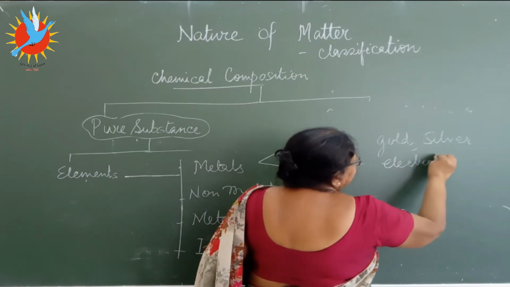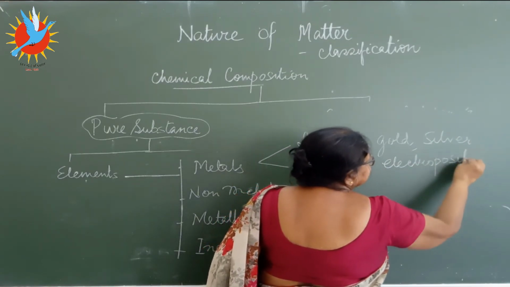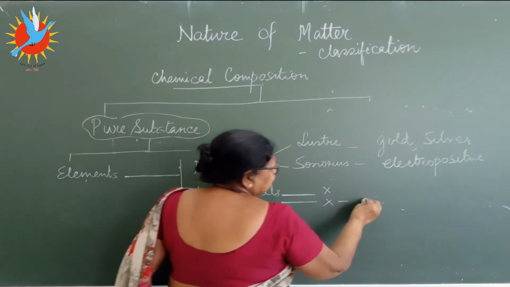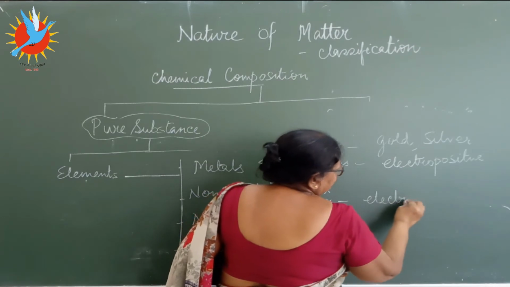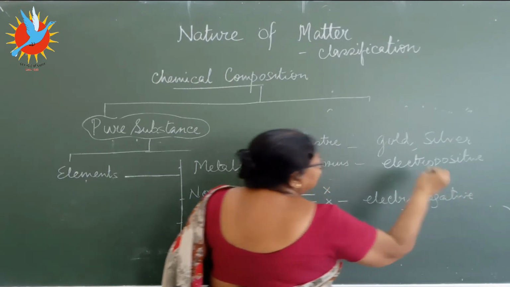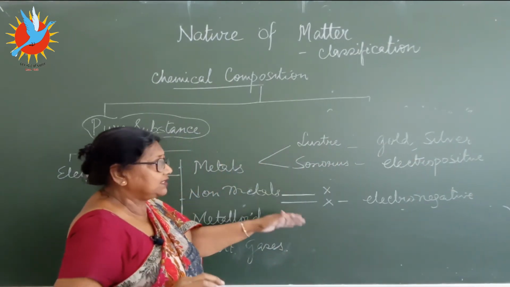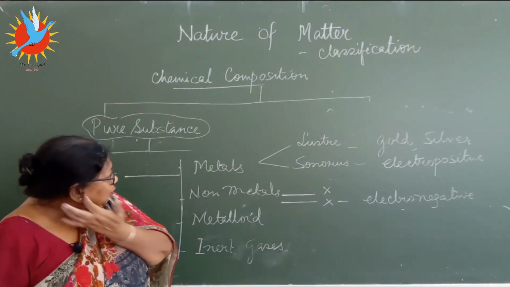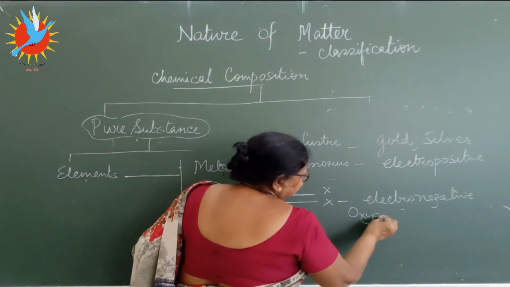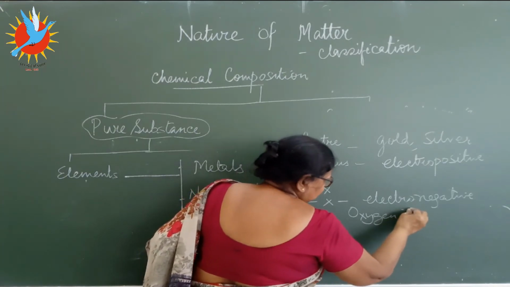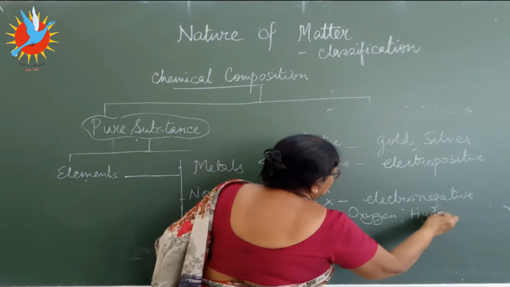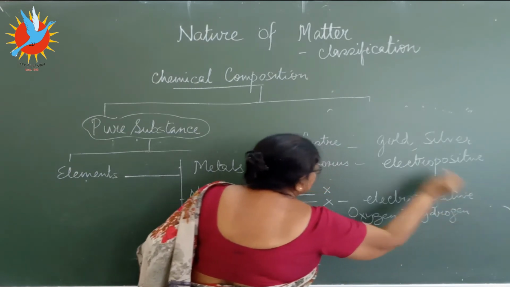Metals are all electropositive in nature. Just learn the terms, explanation we'll do later. And non-metals are electronegative. This will come when we learn about the atom, molecule, valency. We'll study a little ahead further. So as examples of non-metals you can give oxygen, carbon, hydrogen, the easiest one, easy to remember also, nitrogen, etc.